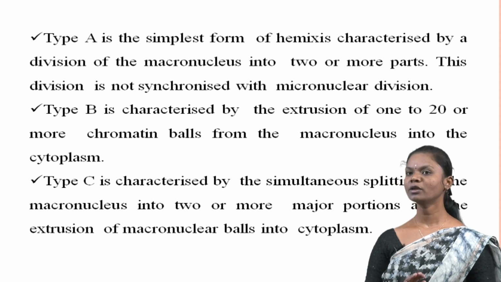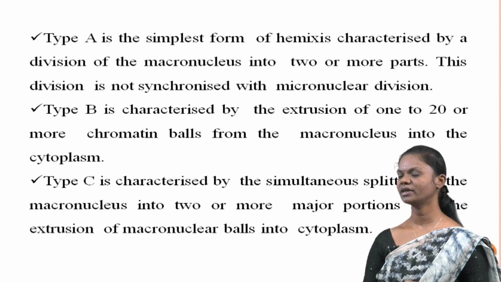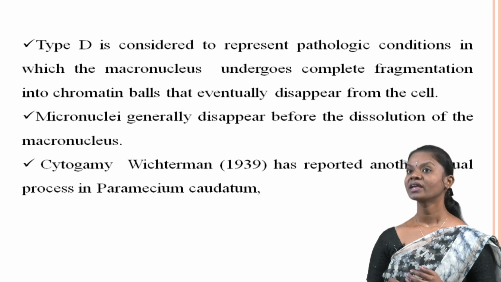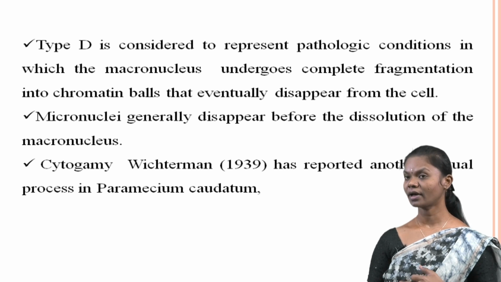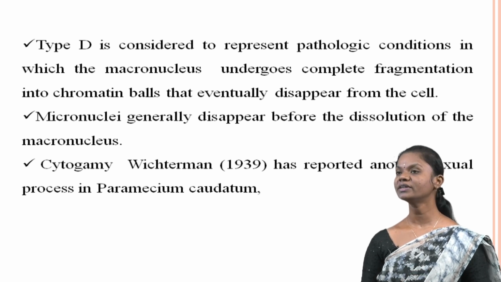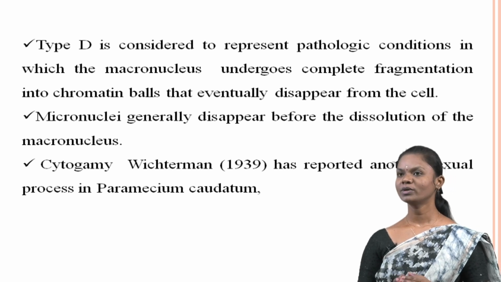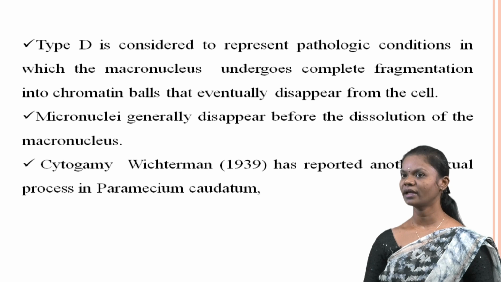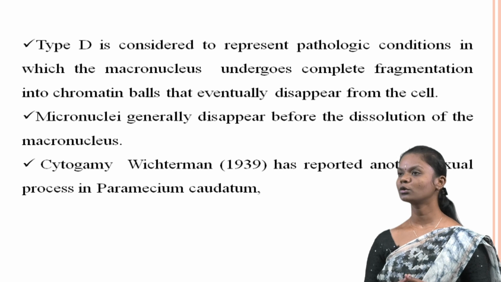This process involves both division and extension of macronuclear material. Type D hemixis is considered to represent a pathological condition where the macronucleus undergoes complete fragmentation into chromatin balls, which eventually disappear from the cell. This type is characterized by abnormal and detrimental changes in the macronucleus.